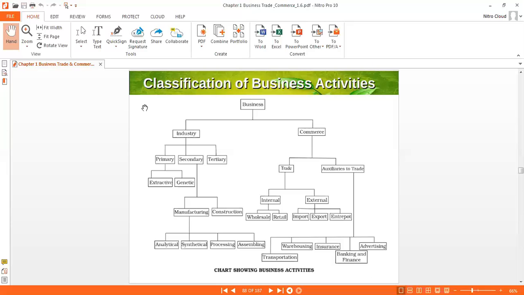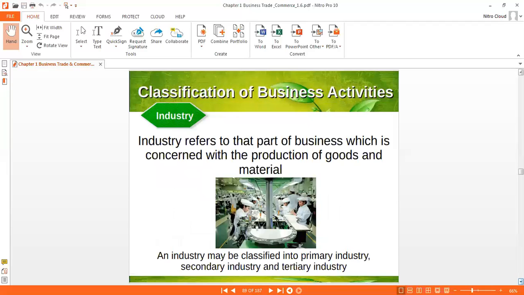Dear students, in this video we discuss all these things one by one in detail, in very easy language with examples. Now, let's start with industry. This is one of the categories of business. So what is industry? Industry refers to that part of business which is concerned with the production of goods and materials. As per the chart in the previous slide, industry may be classified into primary, secondary, and tertiary.